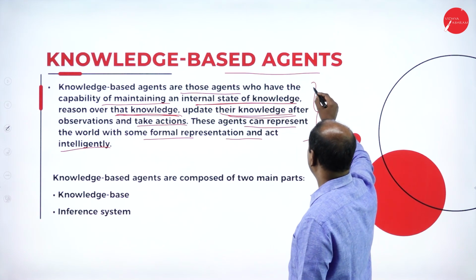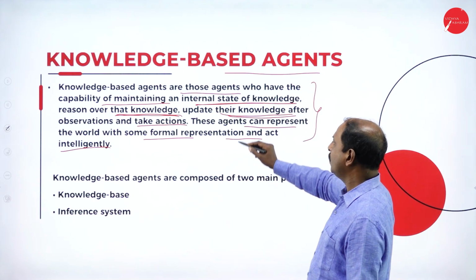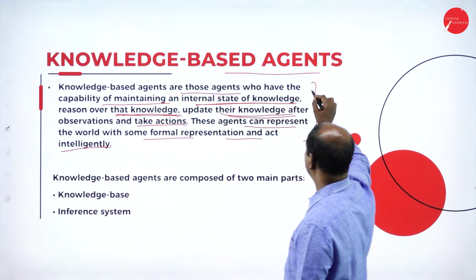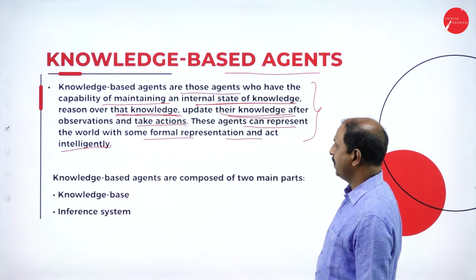This is the main concept of knowledge-based agents, or KBA.